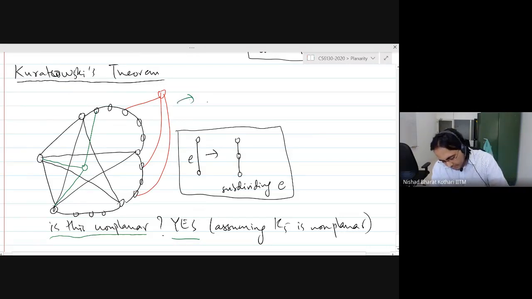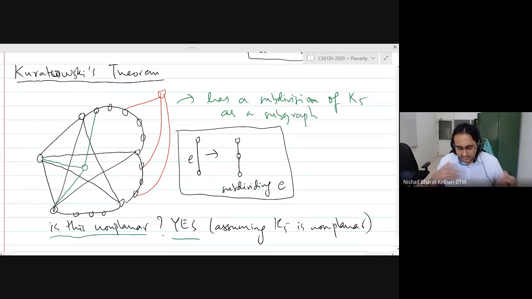Subgraph just means you can delete vertices and edges to get a smaller graph. So if you delete everything I drew in red and everything I drew in green, then you will get the original subdivision of K5. And that is why that subdivision is a subgraph of the graph G.